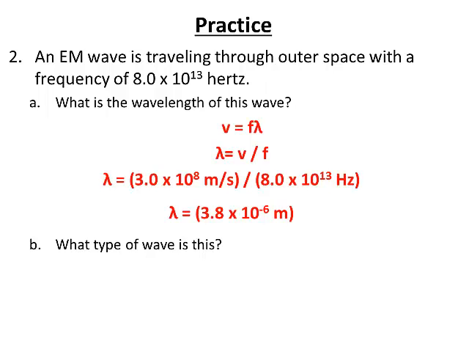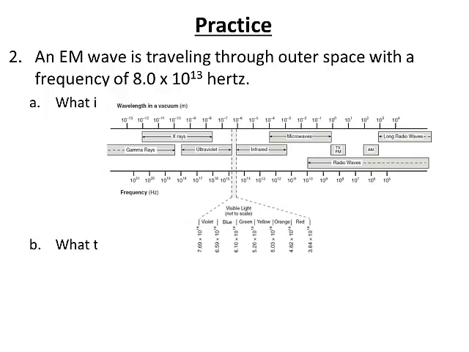The questions that ask this are looking for the types of waves we just looked at, X-rays, gamma rays, infrared, ultraviolet, and so on. To do this, we can use the table in our reference tables with the electromagnetic spectrum. We can look these up by frequency, which you'll notice are across the bottom of the chart. 8 times 10 to the 13 hertz, well, the frequencies are broken up by the order of magnitude, or the scientific notation exponent that goes with the frequencies. So if you look for 8 times 10 to the 13 hertz across the bottom of the table, you'll notice that it matches up with infrared radiation.